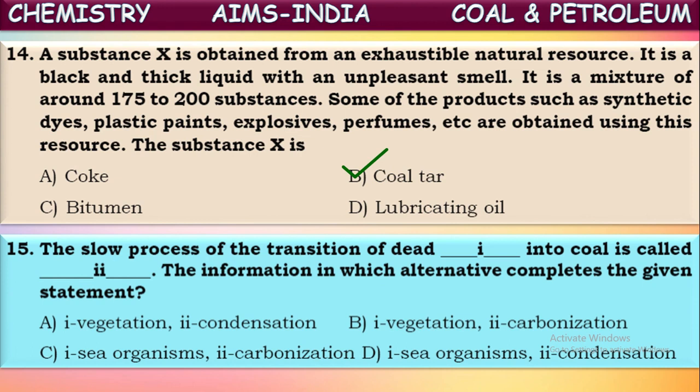So fill these two blanks with the proper words given in the options here. The slow process of transition of dash into coal is called dash. What do we call this? The transition of dead vegetation into coal is called carbonization. Yes, the slow process of formation of coal from dead vegetation is called carbonization. Where these two are given correctly, see, first one should be vegetation, second one should be carbonization. Where it is correctly given in the second option.